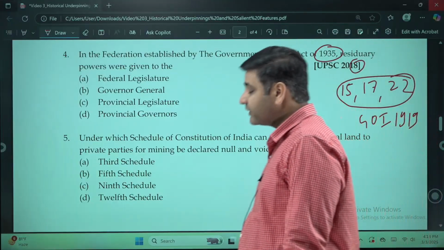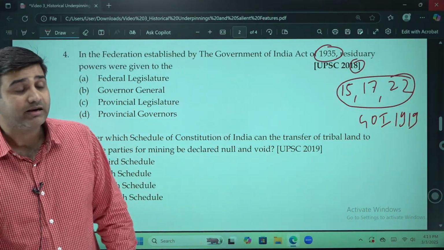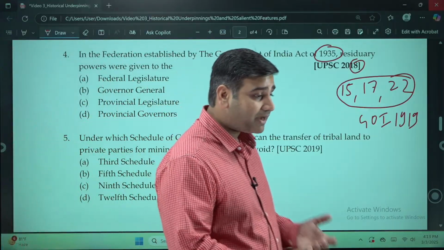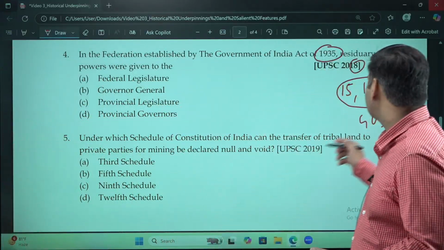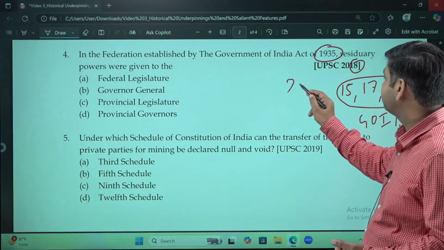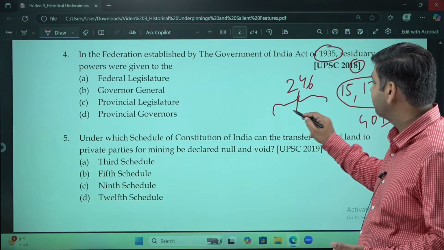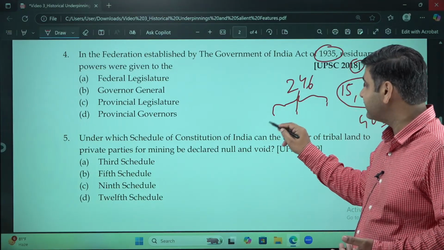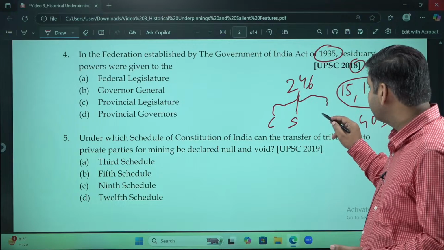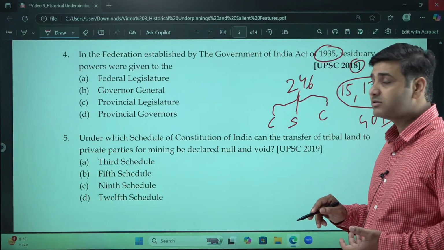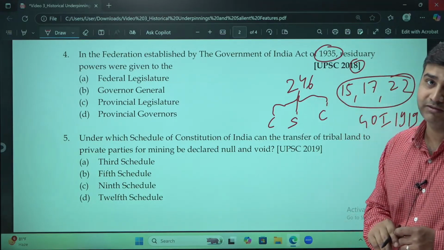Residuary powers were given to, we have discussed this thing, residuary power now in India is with the Parliament. Under Article 246, we have three important lists. Division of power, the central list, the state list and the concurrent list. Similarly, these lists were introduced in the 1935 Act.